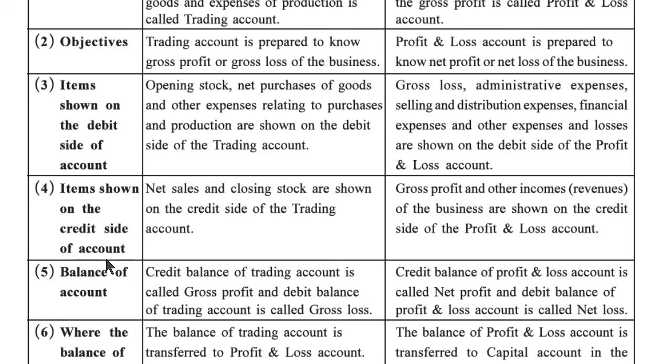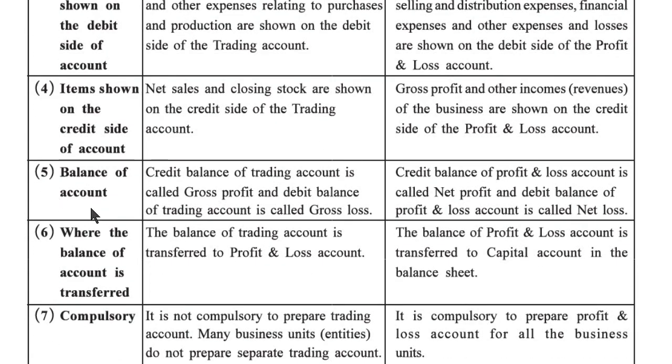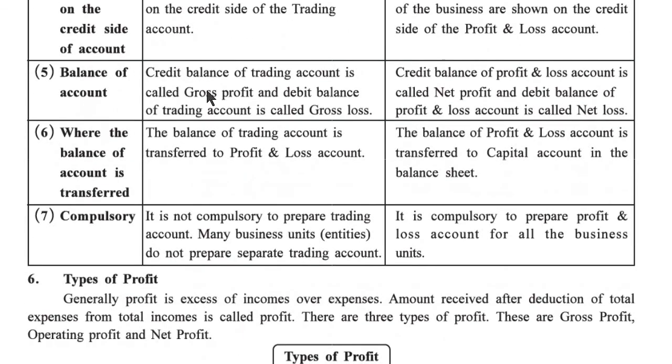Items shown on the credit side of account: net sales and closing stock are shown on the credit side of a trading account. Gross profit and other incomes, revenues of the business are shown on the credit side of the profit and loss account. Balance of account: credit balance of trading account is called gross profit and debit balance of trading account is called gross loss. Credit balance of profit and loss account is called net profit and debit balance of profit and loss account is called net loss.